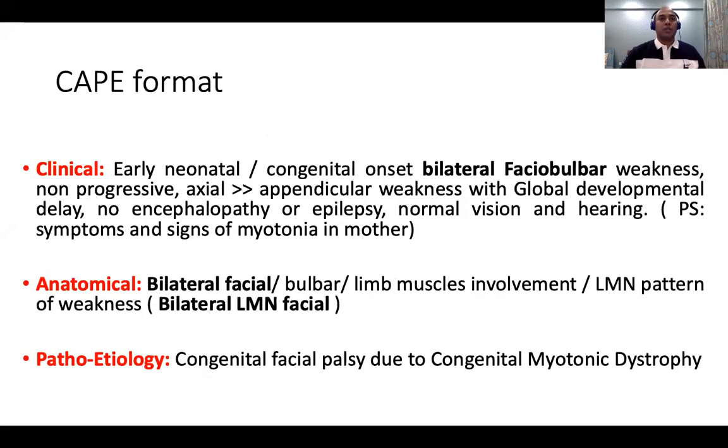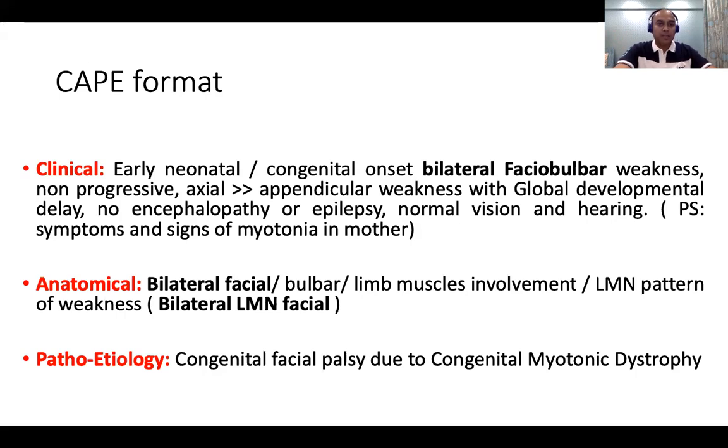Okay. So the CAPE format for this child would be clinical, anatomical, and pathophysiological. I've just put a framework. How would I have approached this? Early neonatal, congenital onset bilateral faciobulbar weakness, which was non-progressive, axial more than appendicular weakness, global developmental delay, no encephalopathy, no epilepsy, normal vision and hearing, with signs of myotonia in the mother. That was a very big clue.